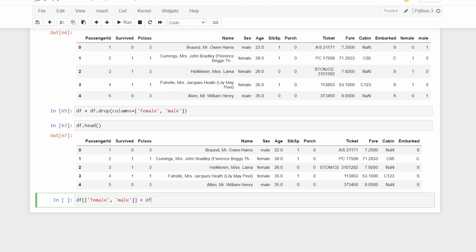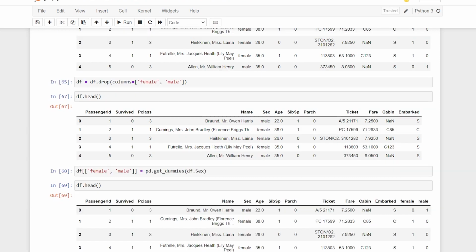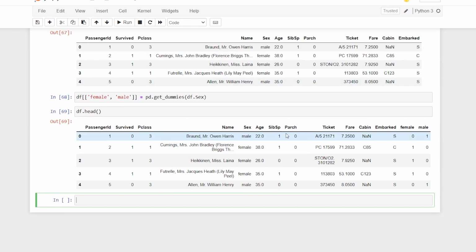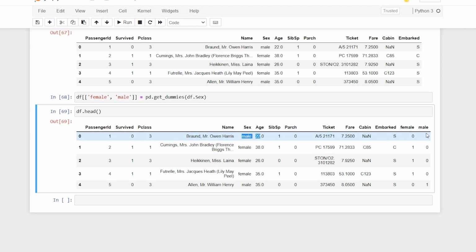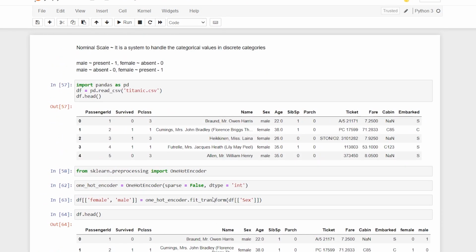Here I'll say pd.get_dummies, and here I'll say df.sex, and now whenever I say df.head, we have it. So we have female and male, and it is similar. Whenever there is male, there is 1. Whenever there is female, there is 1. This is one of the efficient ways in which we are going to handle our data.